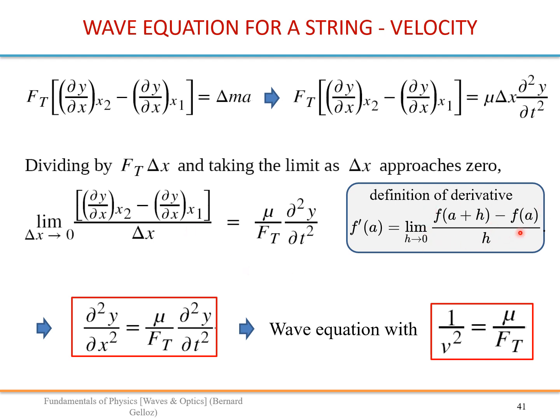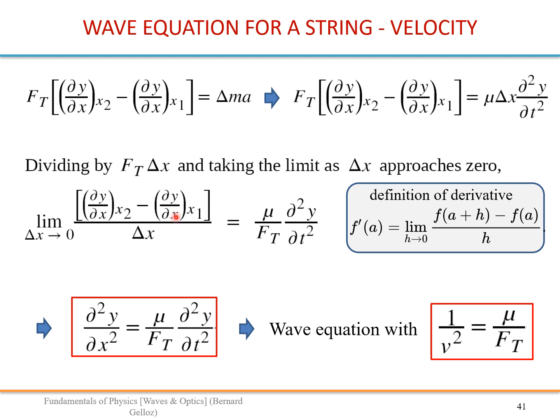It's exactly the same as the definition of the derivative of f, and f is already the first derivative of y with respect to x. So that limit will be the second derivative of y with respect to x.